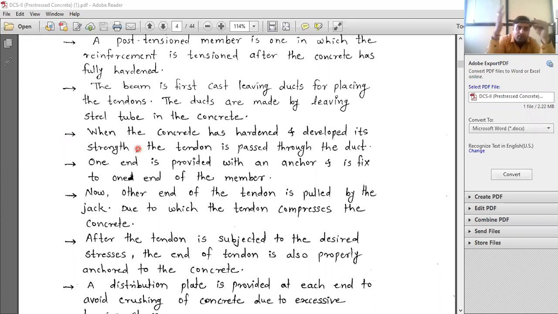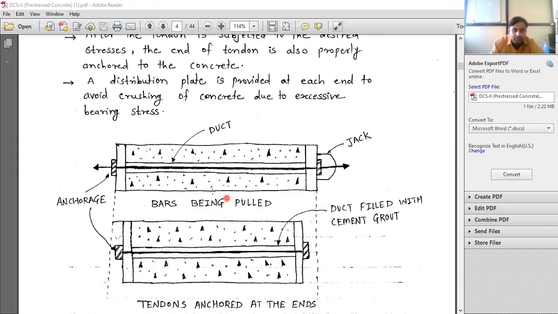Formwork is there. Instead of placing the tendon directly, you made a duct, and in that duct you keep the hollow steel tube, and then you poured the concrete. Once the concrete is hardened and develops its strength, the tendon is passed through that duct. So here you can see the diagram. This is the duct, and from here the tendon is passed.